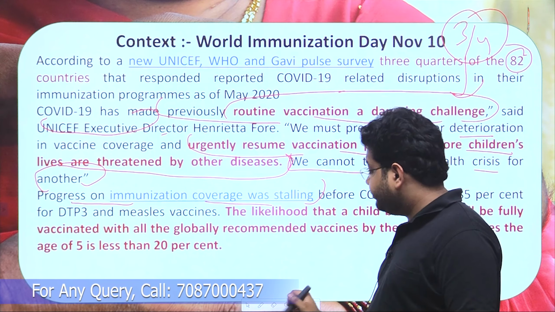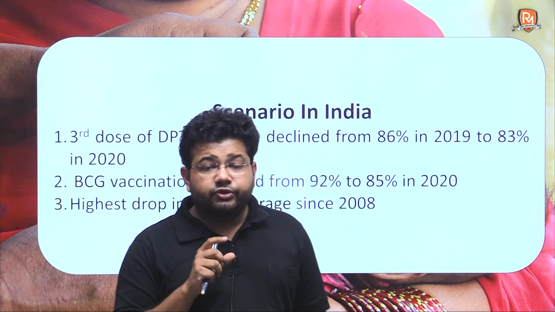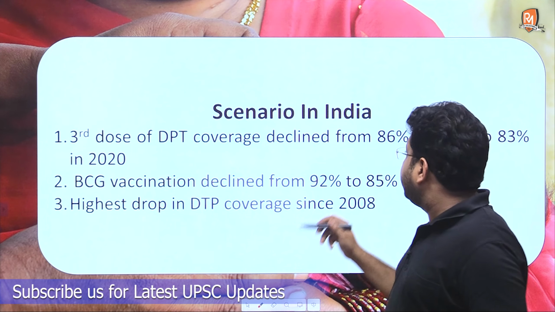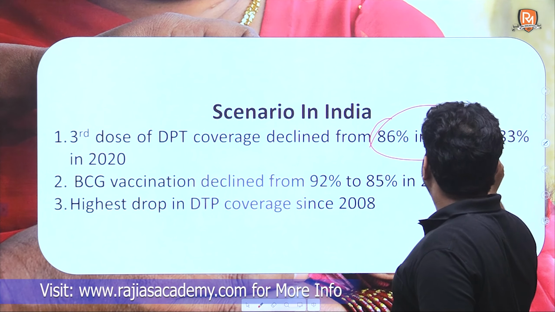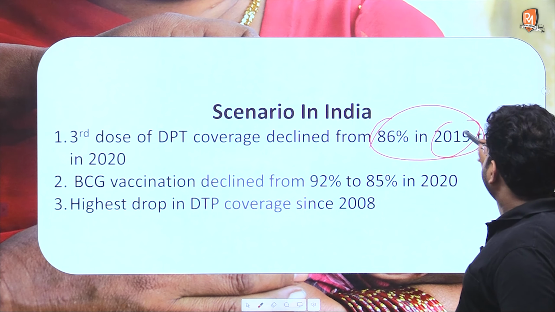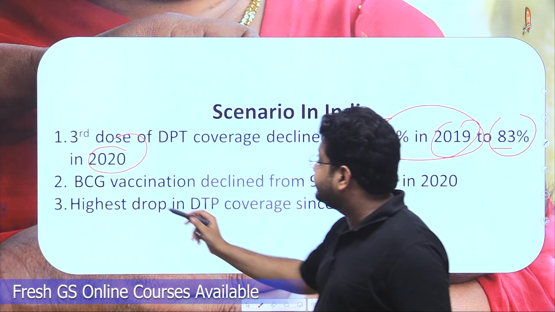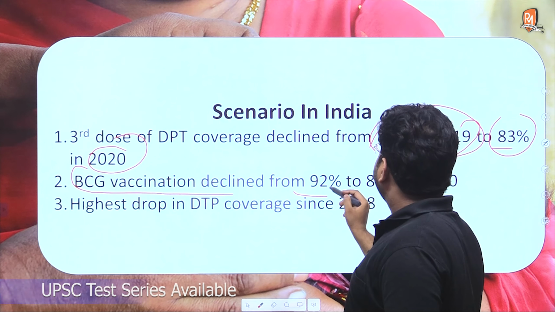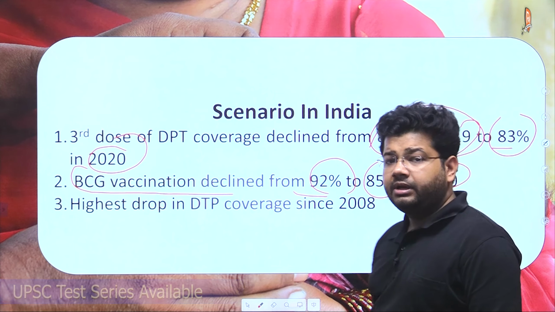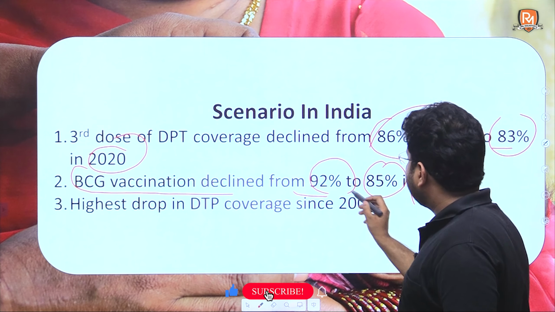Now, what is the scenario in India? With respect to India, the third dose of DPT coverage has declined from 86% in 2019 to 83% in 2020. BCG vaccination has also seen a decline from 92% to 85% in 2020. This is the highest drop in DPT coverage since 2008.